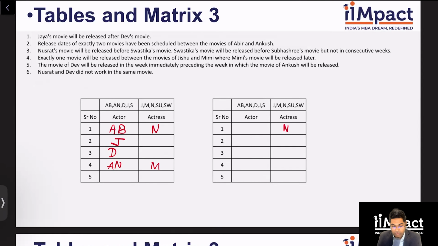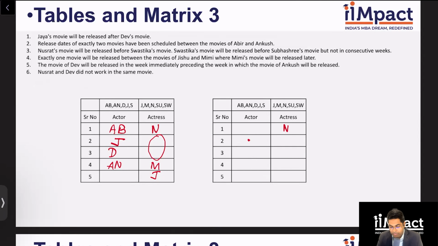And from clue number 1, I know Jaya's movie is after Dev's movie. So the only option for Jaya is over here. This leaves me with Swastika and Subhashri. But if you notice, they come into consecutive weeks, which is not allowed. Clue number 3. So therefore, I know that Abir and Ankush cannot be in week number 1 and 4. Right? We have eliminated that case. Let's look at the second case in that regard.